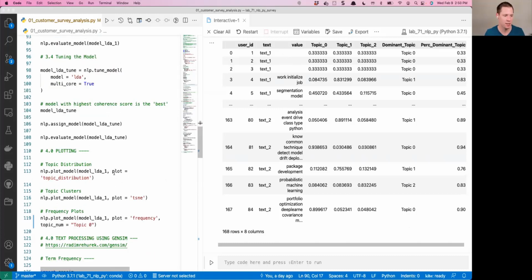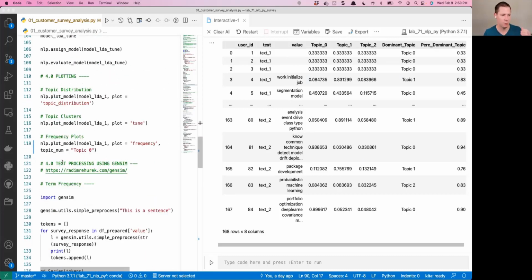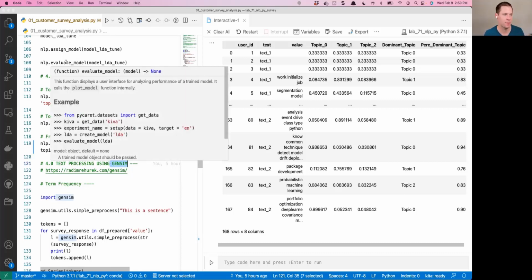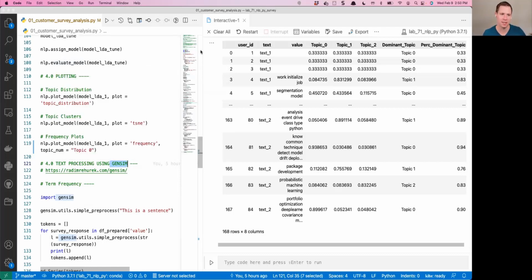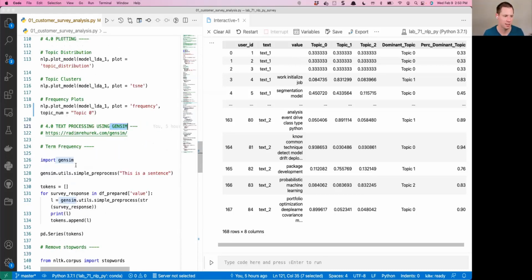So how do I deal with that? Well, what I did was, I added a new section here, and I started using Gensim. So Gensim, we're going to see this. It's a little more codey, whereas PyCaret has everything kind of already ready for you to go. But the downside is sometimes it can do a little bit too much. And in this case, it did a little too much for me.